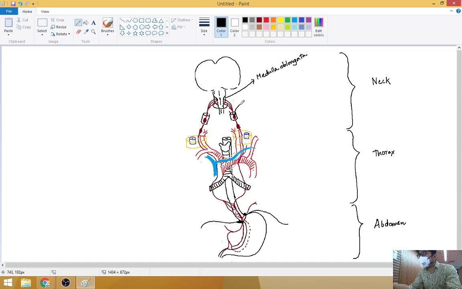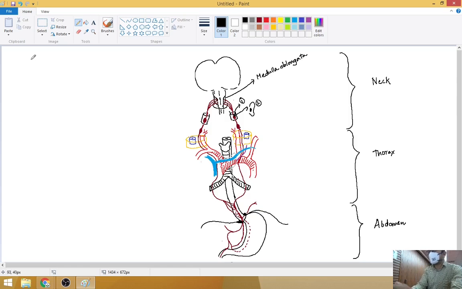So it gives two branches, 1, 2. In fact, I'll just draw an ear. This is the ear. So this is the second branch.